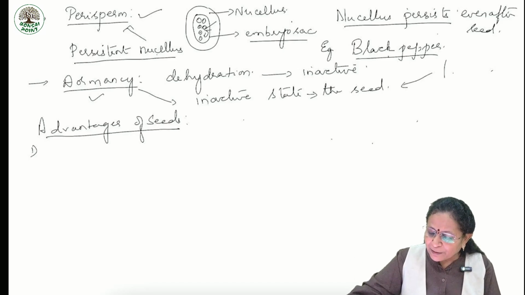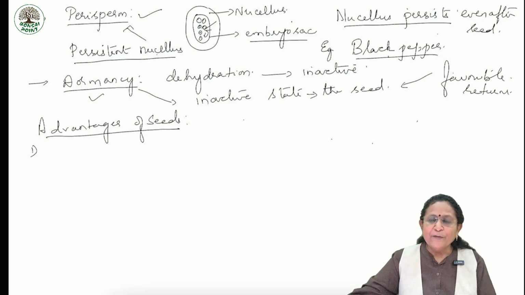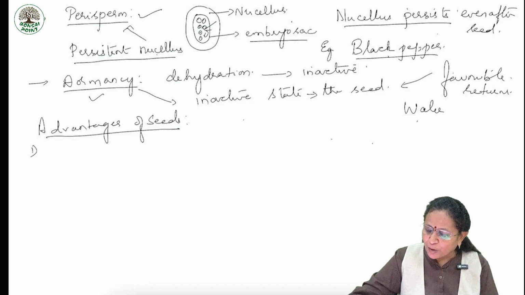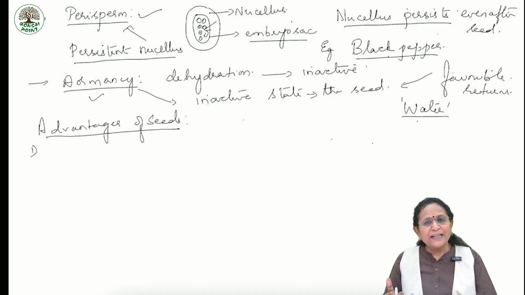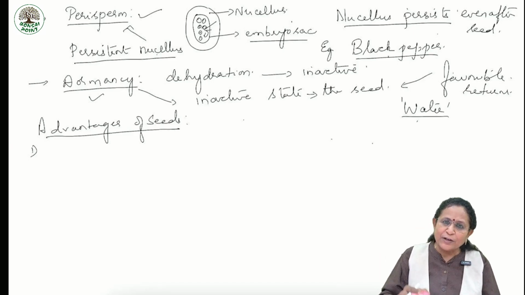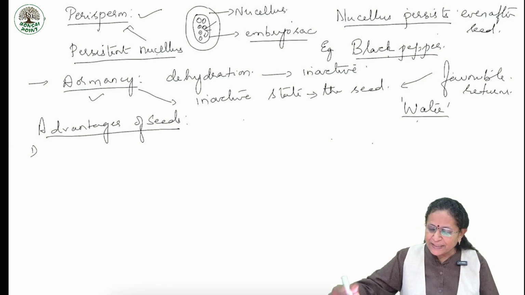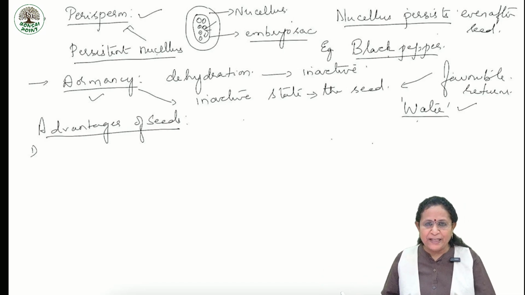Please remember, when the favorable condition returns, it becomes active. Which is that favorable condition? Water. It had lost water. If it gets water, it will become active. Thereby we say water. When it receives water, it starts germinating.